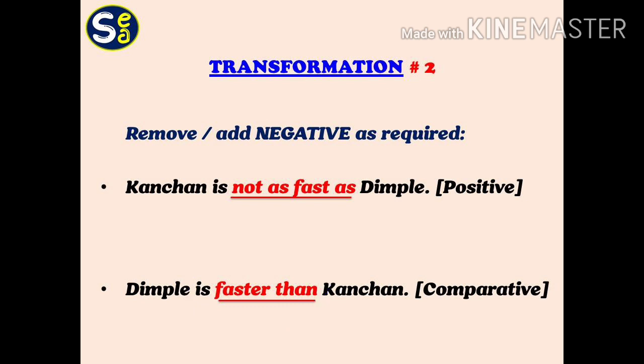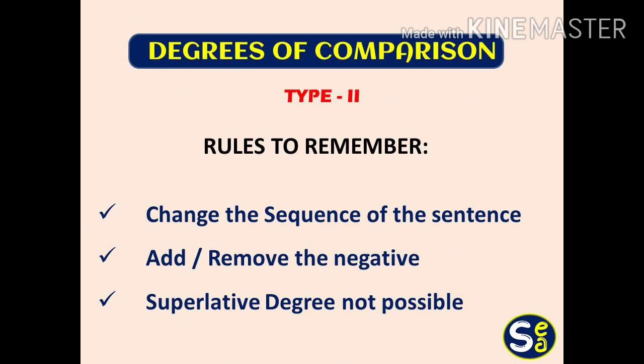So we have actually removed the negation here. Three things you need to remember. Number 1, the sequence of the sentence will change. Number 2, we will have to add or remove the negative. And number 3, superlative degree is not possible in such sentences.